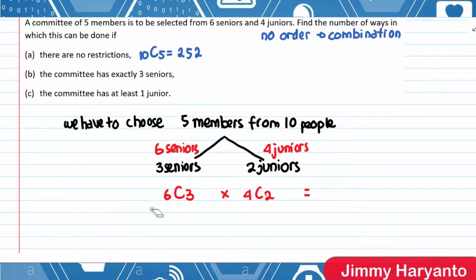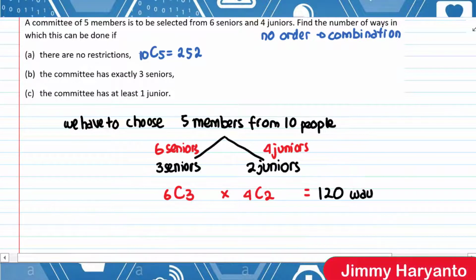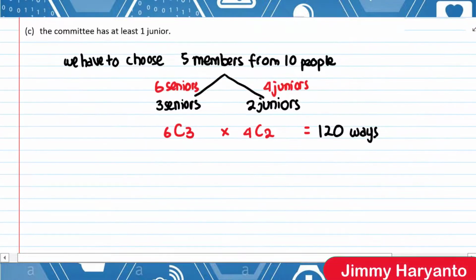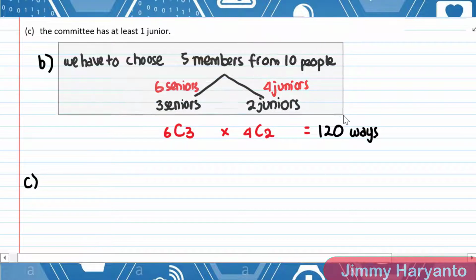6C3 times 4C2. I have 120 as the result. Yeah, 120 ways. Okay, so this is the answer for question B. Next is question C, where the committee has at least 1 junior. Okay, this is for B, and this one is for C. At least 1 junior. Okay, let's copy this one.